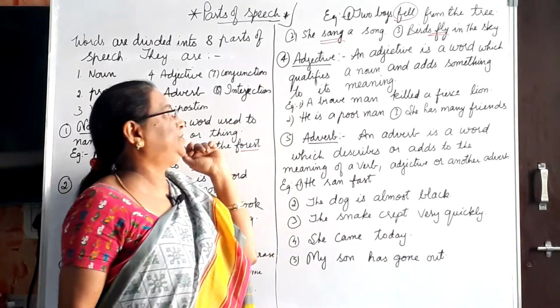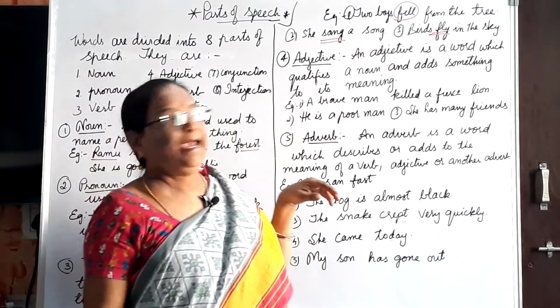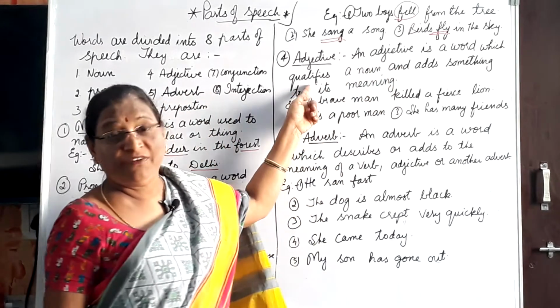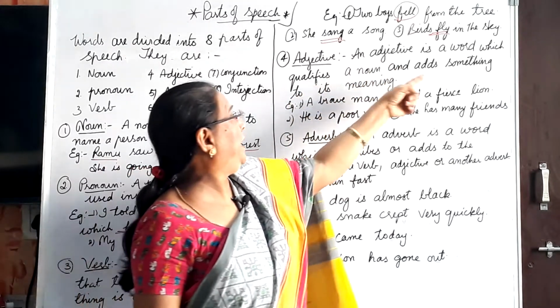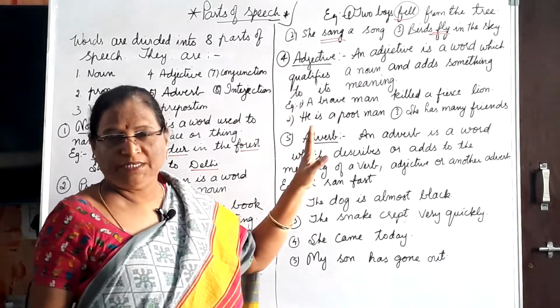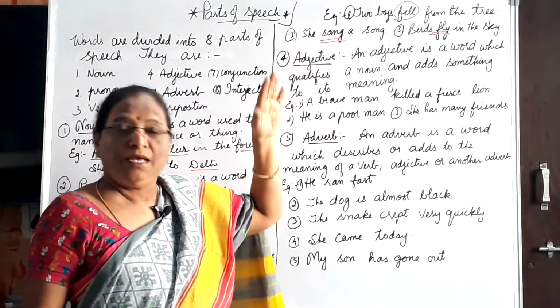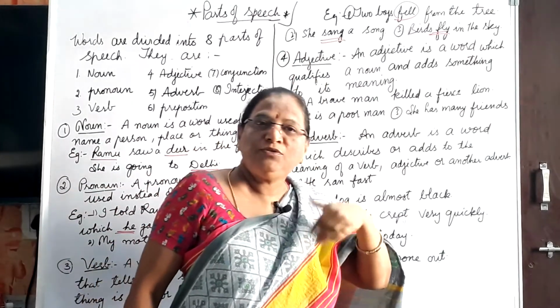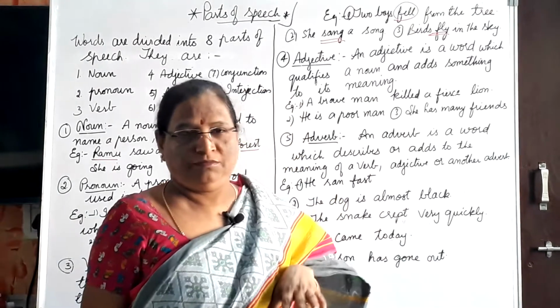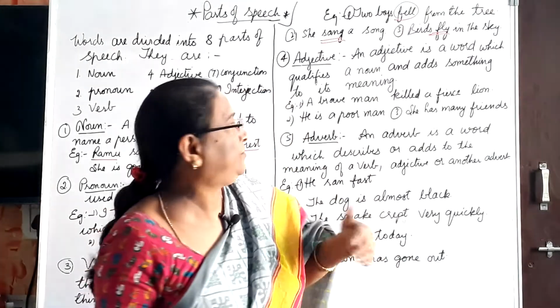Now next is adjective. What is an adjective? An adjective is a word which qualifies a noun and adds something to its meaning. Understand? It gives the quality and quantity of a noun.